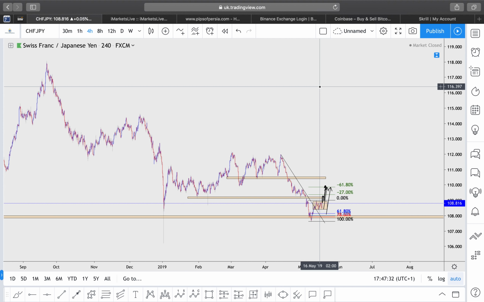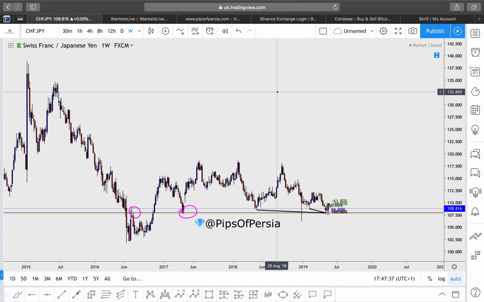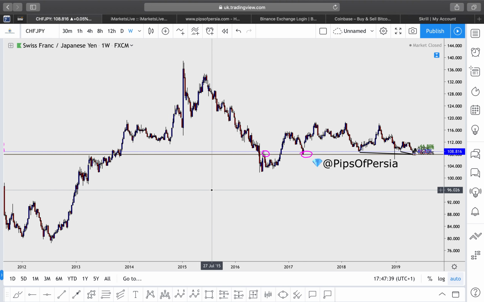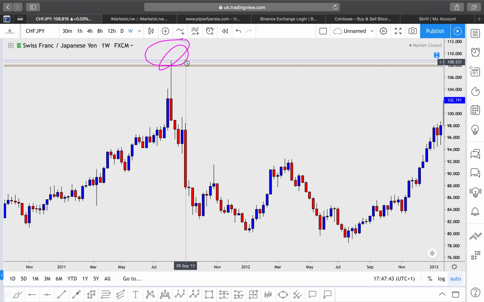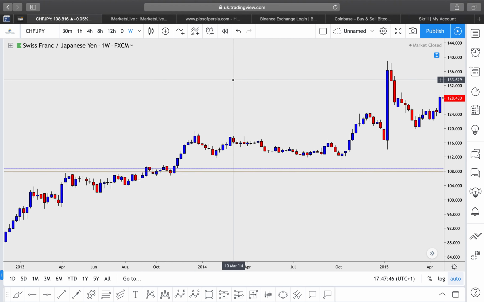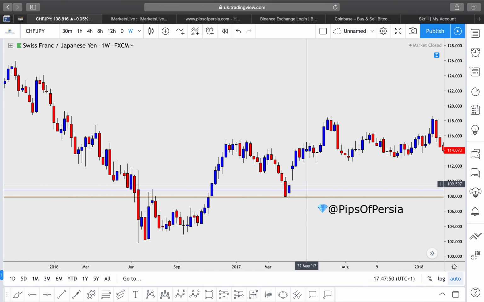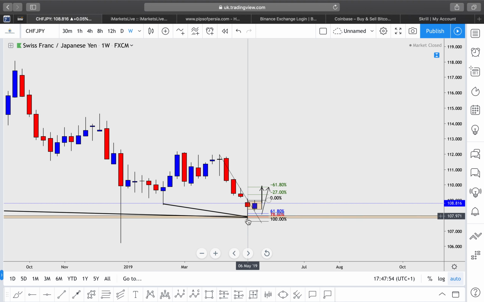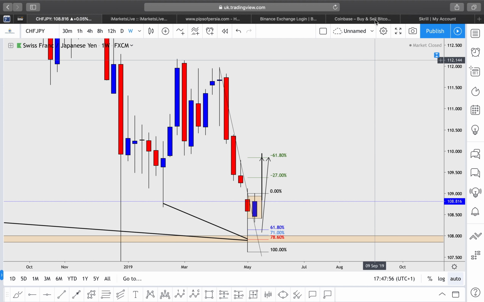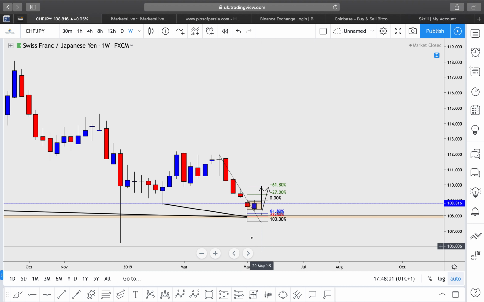Swiss franc versus the Japanese yen is a similar story as well, where on a weekly time frame we tapped off this general reversal zone, where you can see that in the past we reacted to that zone around that point. Okay, then the next reaction was around there, next reaction around there. Now finally, on a weekly time frame, we rejected that zone and closed with a very long wick to the downside. Okay, nice hammer formation over there. Sorry, this was not last week, this was the week before that.